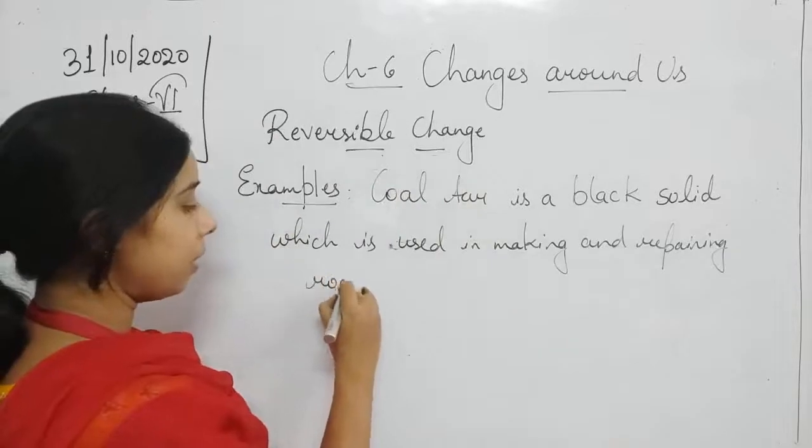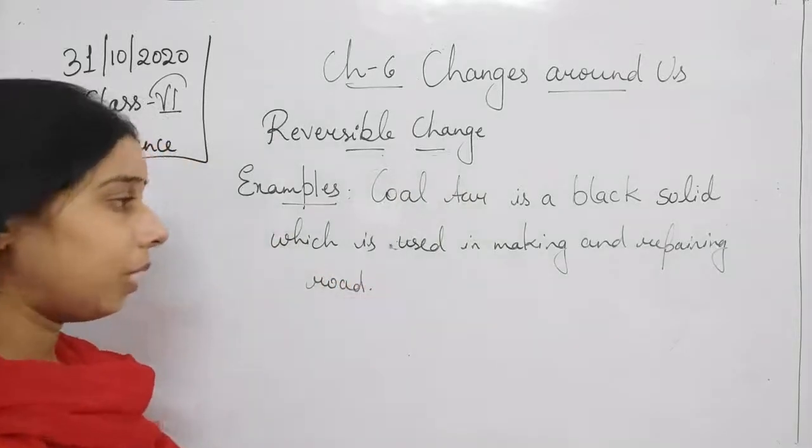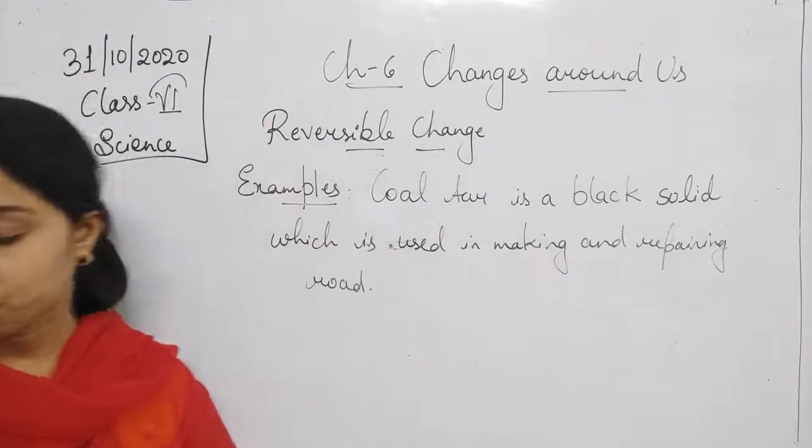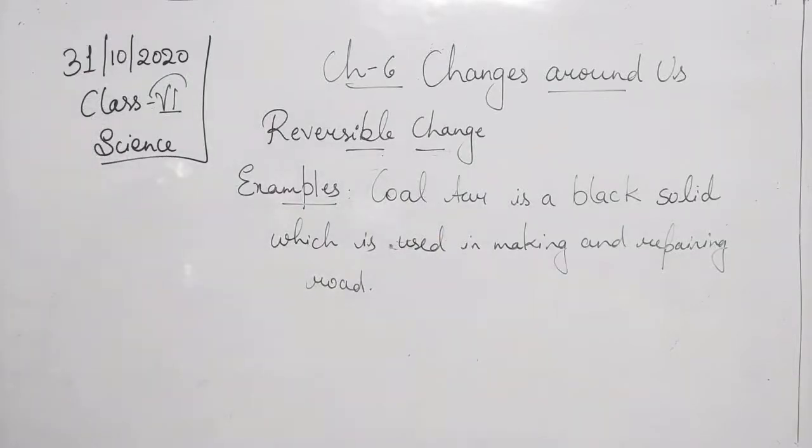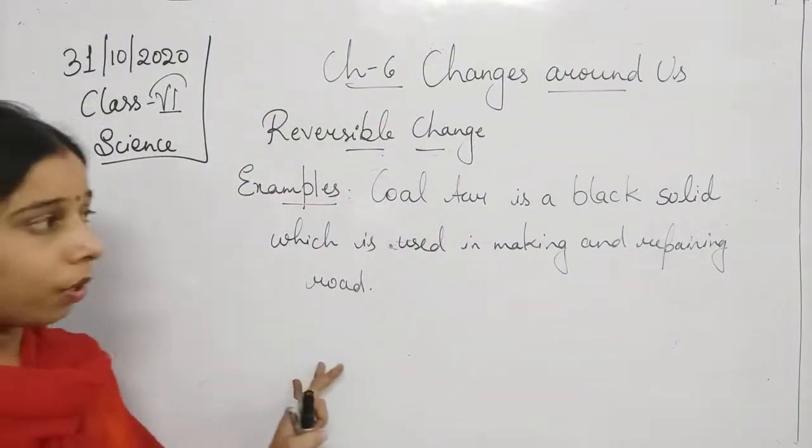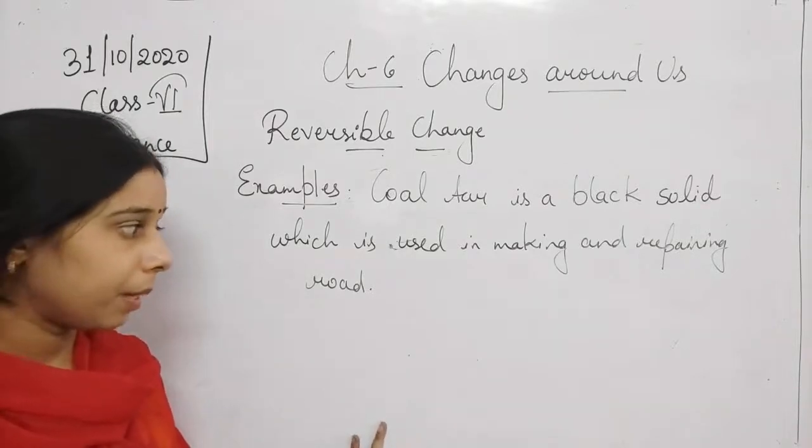So it is basically used in making and repairing roads, students. So we can say that this coal tar is a solid which helps in making the road.